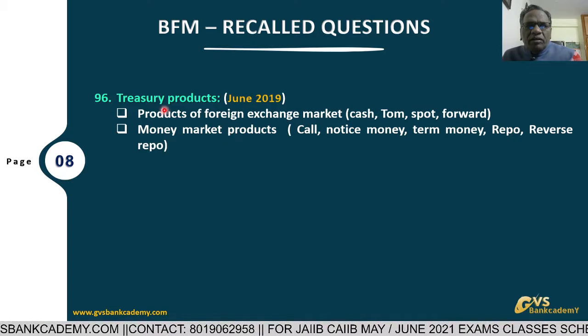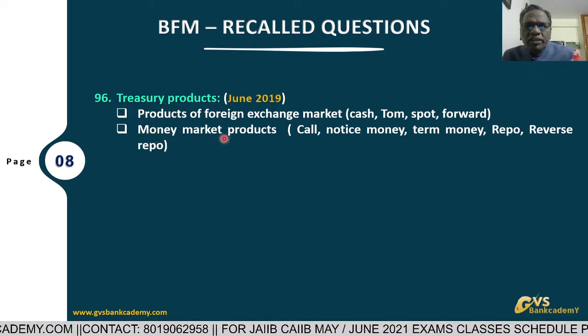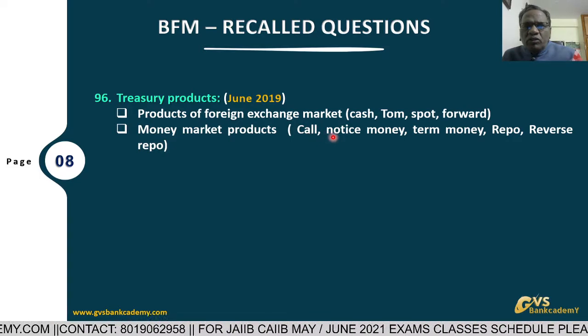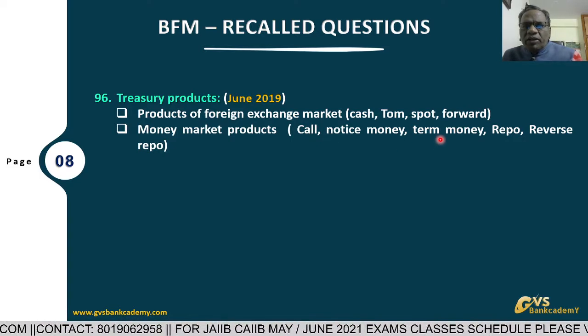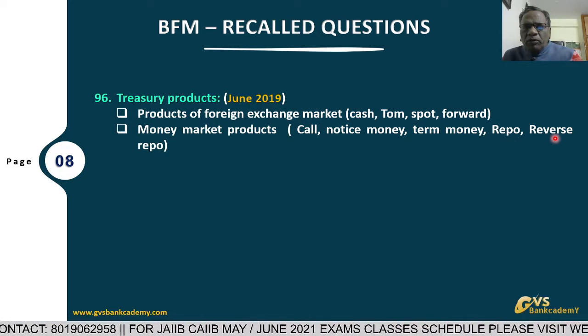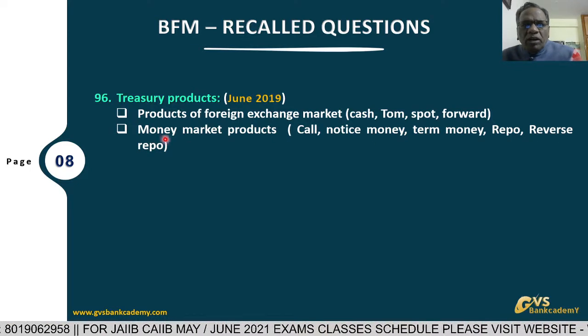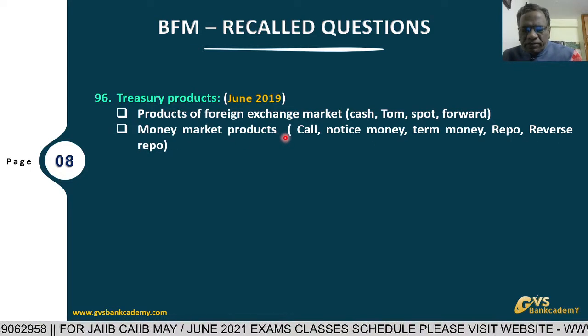Money market. Treasury also deals with the money market. Money market means 1 day to 1 year transactions. Call money is overnight, notice money is 2 to 14 days, term money is 15 days to 1 year, repo is borrowing from RBI, and reverse repo is parking excess liquidity with RBI. All come under money market products.